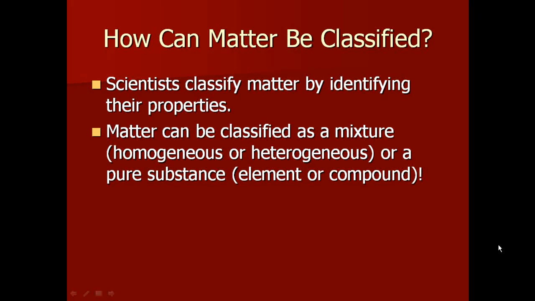So scientists are always classifying things, and so how can matter be classified? Scientists classify matter by identifying its properties. Matter can be classified as a mixture or a pure substance. If it's classified as a mixture, it can be homogeneous or heterogeneous. Or if it's a pure substance, it can be either an element or a compound.